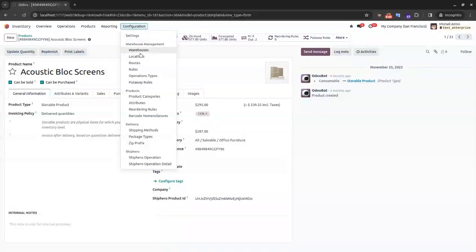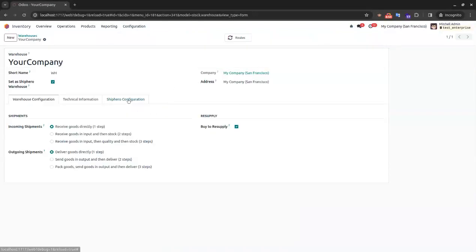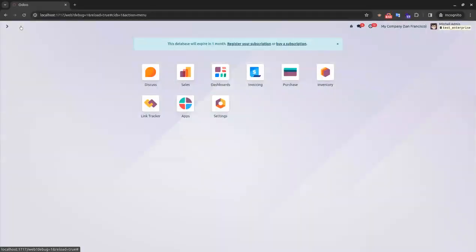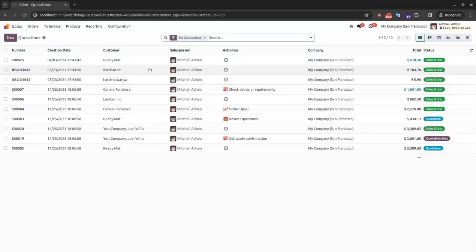So we have given these operations over here to import product and import inventory, and the main thing is export sale order.